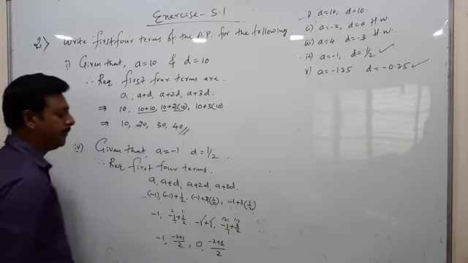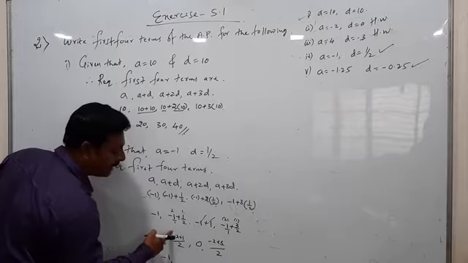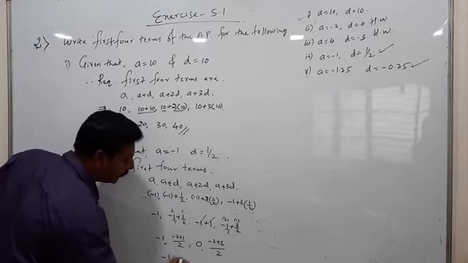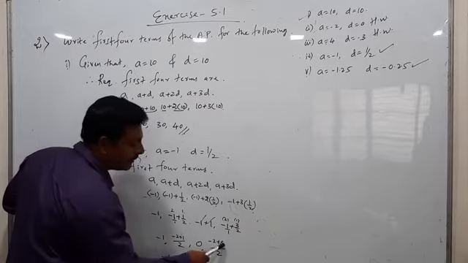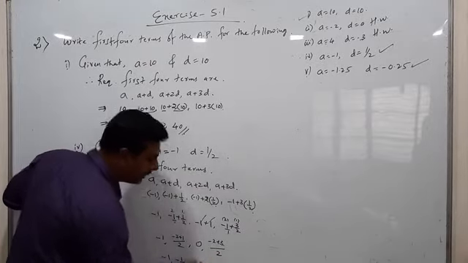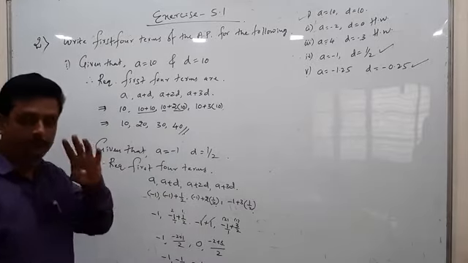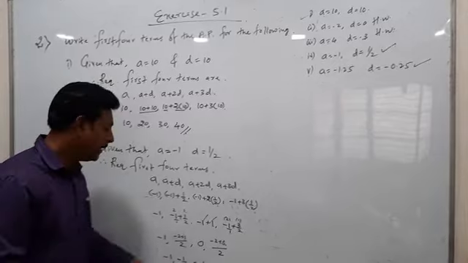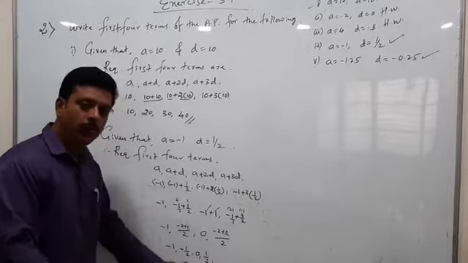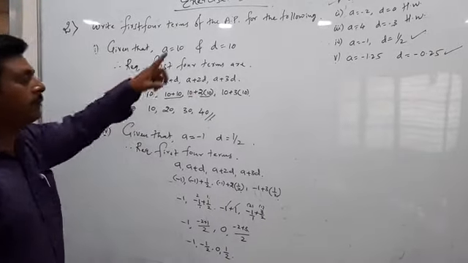Now simplify it. Minus 1, comma, minus 2 plus 1 is minus 1 by 2. Next, 0 plus 3 minus 2, answer is plus 1. So it will be plus 1 by 2. These are the first 4 terms: minus 1, minus half, 0, plus half. These are the first 4 terms related to the fourth sum.